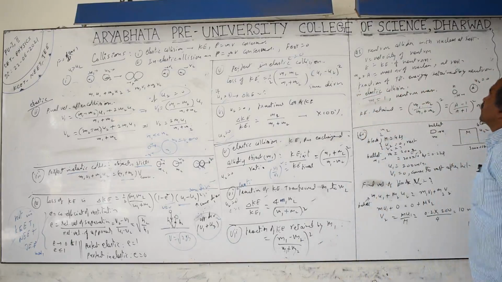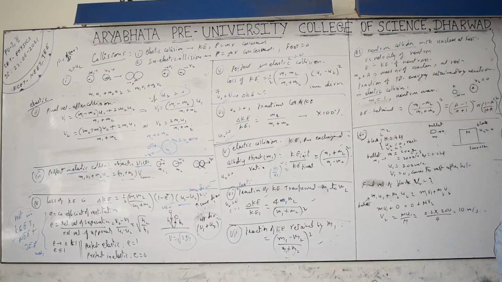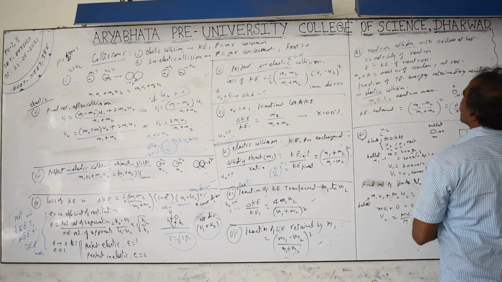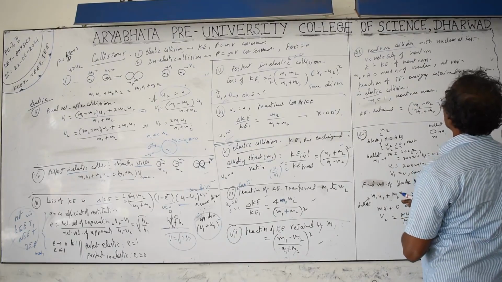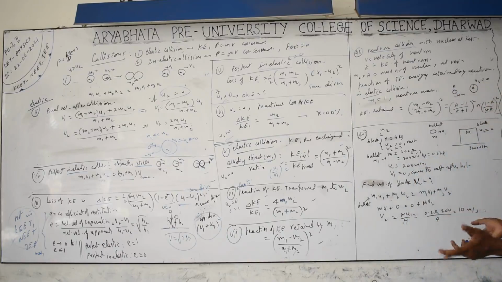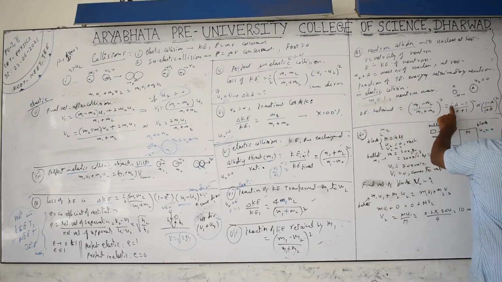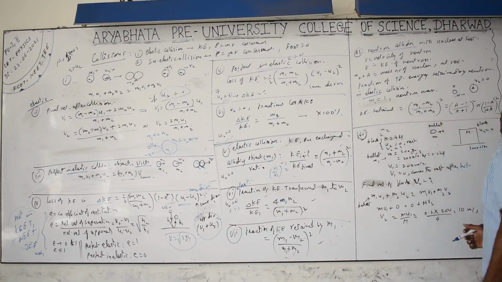Next problem. A neutron collides with a nucleus at rest. Initially the nucleus is at rest. This is the condition: the neutron is going and hitting the nucleus of another big atom which is at rest. The kinetic energy of the neutron is given as E, and A is the mass number of the nucleus. Mass number is the number of neutrons plus protons. Proton mass and neutron mass are nearly equal, but the neutron is slightly heavier than the proton. So if we take the neutron mass as 1, then the mass of this nucleus becomes 1 into A, the mass number, approximately.